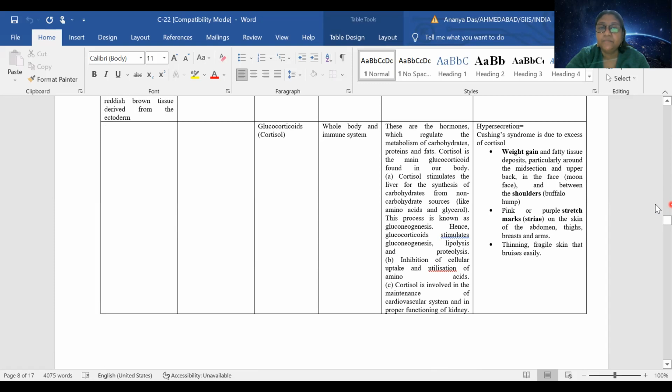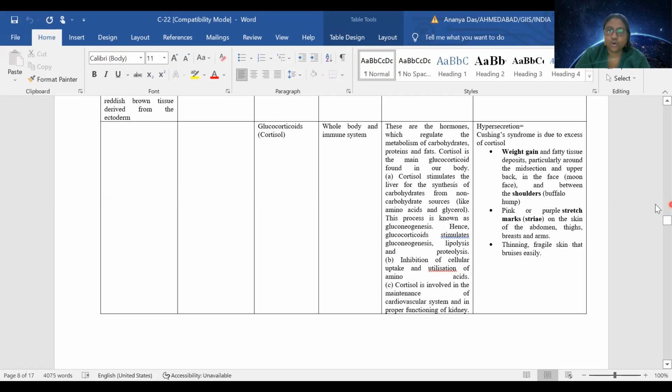They control the metabolism of carbohydrate, protein and fat, that's why they are called glucocorticoids. Now you may have one question: ma'am, if these are glucocorticoids, then why protein and fat? Grade 12 students already must be knowing. You will know when we study respiration that proteins and fats can also be converted into carbohydrates, and they can be utilized during respiration. That's why these three metabolisms are not separate. Their metabolism is very much interconnected.